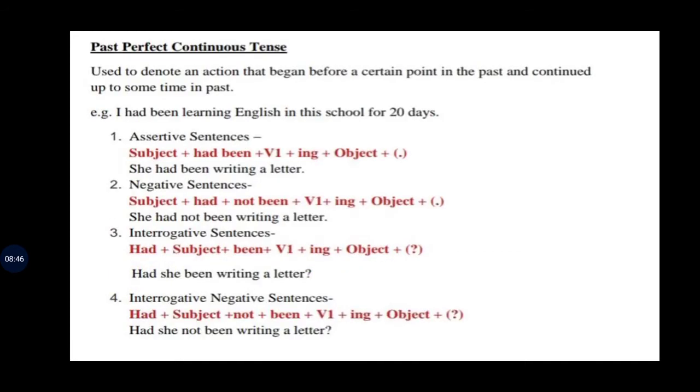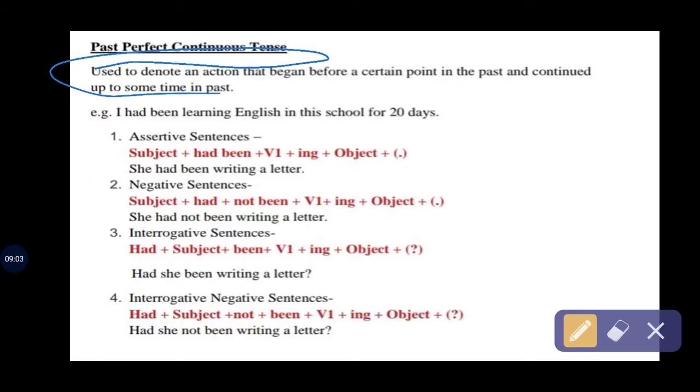Now past perfect continuous. So let's start it. First, what is the past perfect continuous tense? We have to know this one. It's used to denote an action that began before a certain point in the past and continued up to some time in the past.